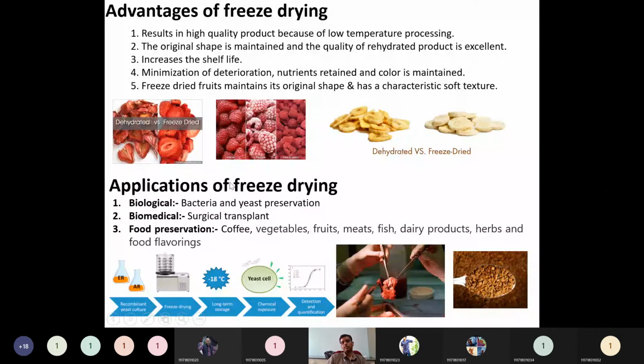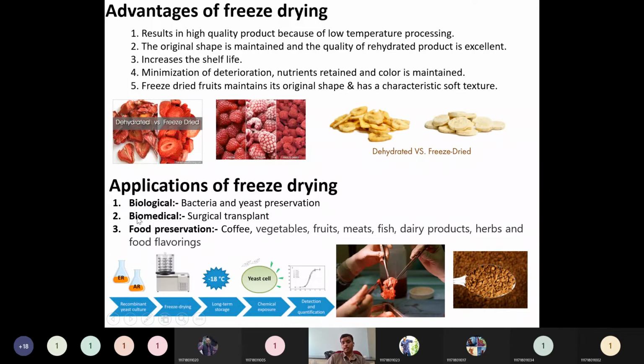Then applications of freeze drying. Where do these applications take place apart from the food industry? The first one is a biological application, to store and preserve bacteria and yeast compounds, which may have applications in the dairy industry as well as bakeries. They will store these using freeze drying.